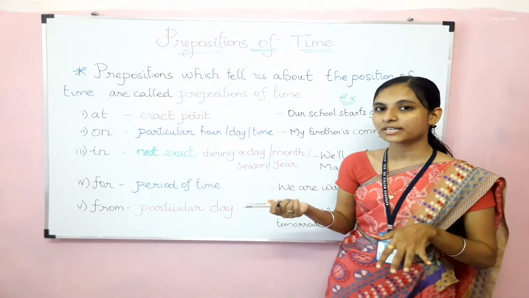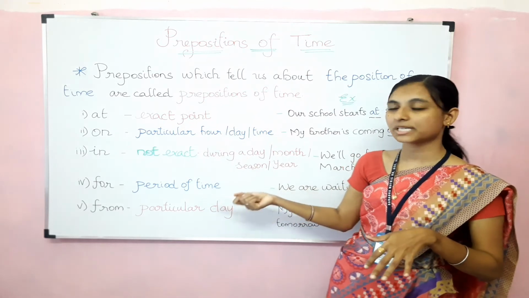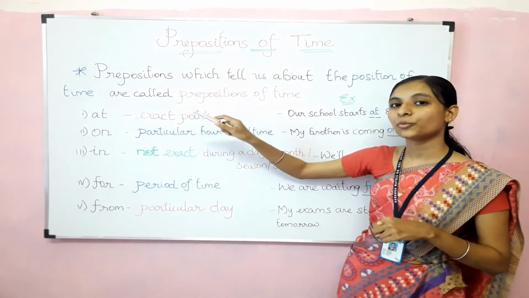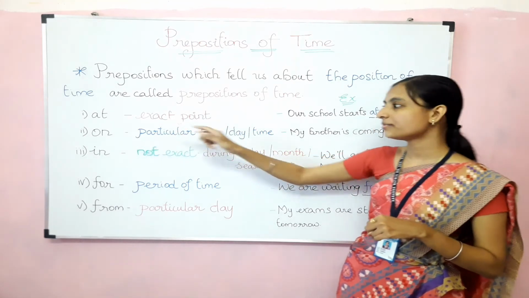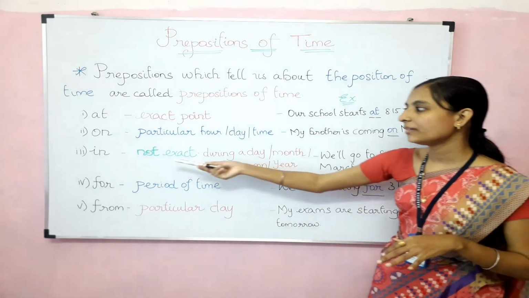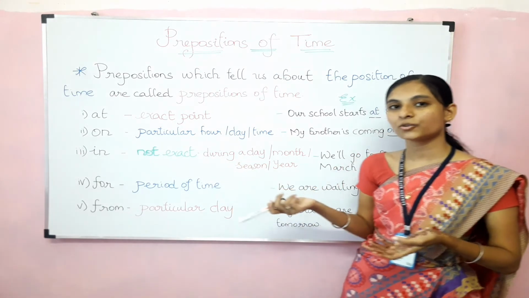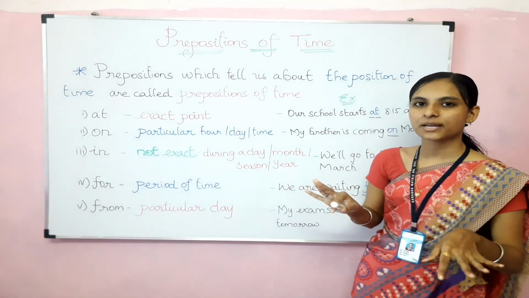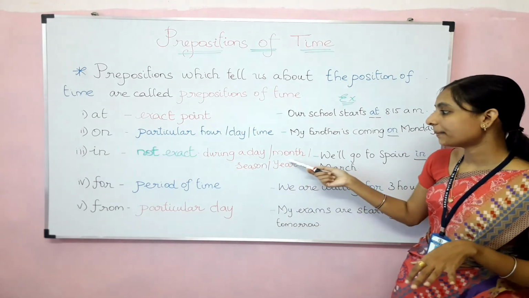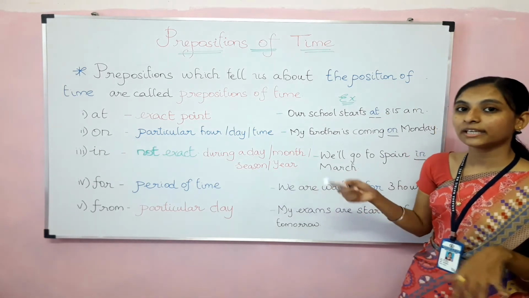Let me give you a short recap about these 5 prepositions. So where do we use at? Keep in your mind, at can be used when we are talking about the exact time. On can be used when we are talking about one particular day or hour or time. And when we don't know the exact time, or when it is going to happen, but we know some days or some month, that we can use in. In can be used before a month name or season name, or before the year name, like in 2008, in 2020.